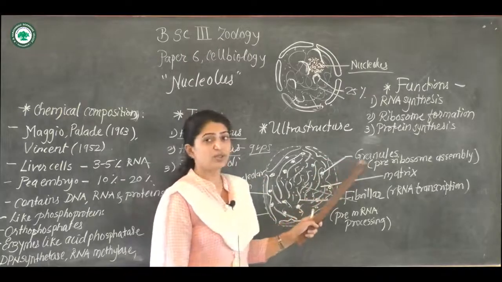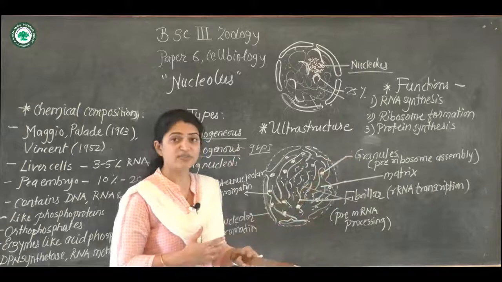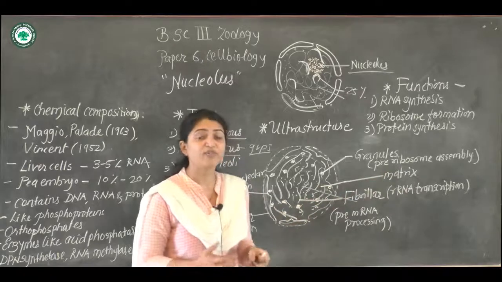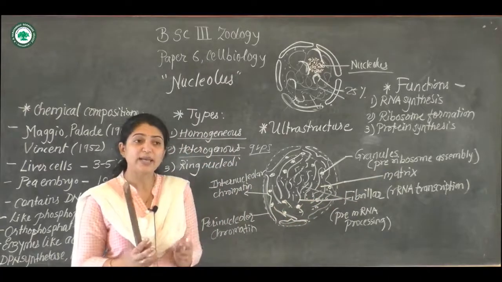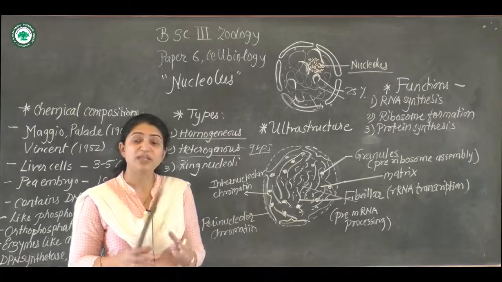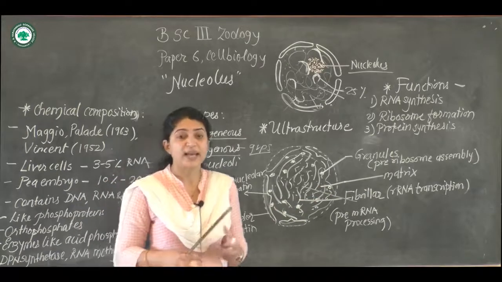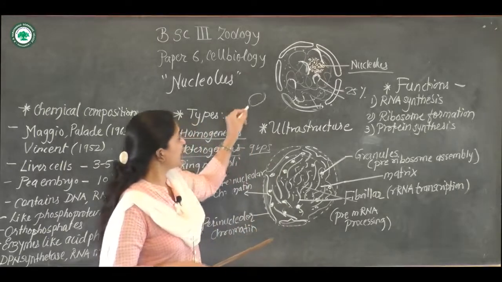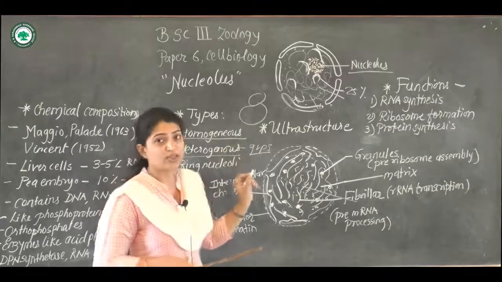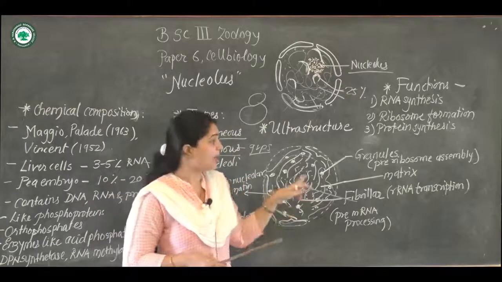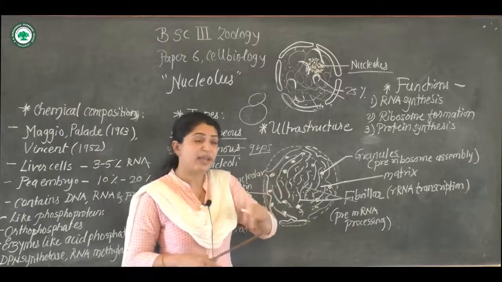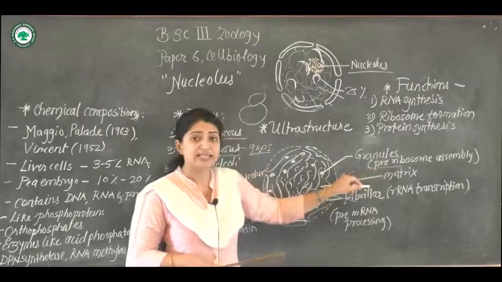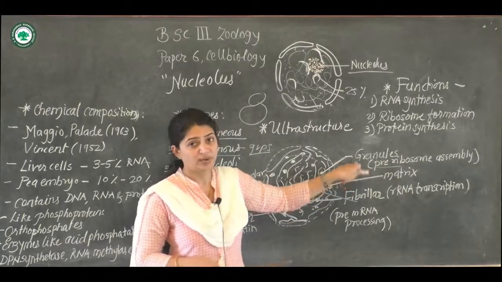So why are the granules present? What is the function of the granules? These help in the assembly of pre-ribosome. Whatever pre-ribosome material is required for the assembly of ribosome, and we know that the ribosome is present in two structures, a large subunit and a small subunit. This kind of assembly is made with the help of granules. So the pre-ribosome assembly takes place by the granules.